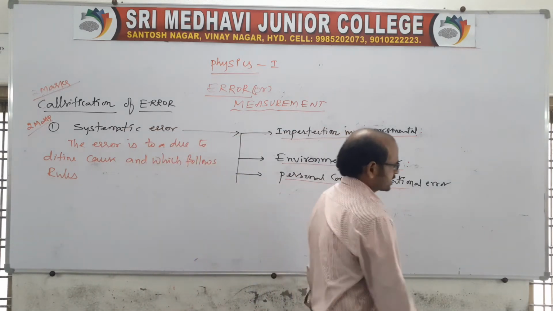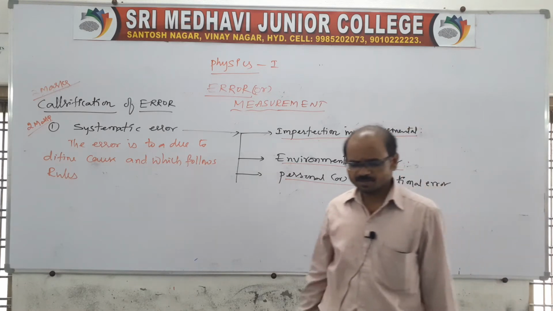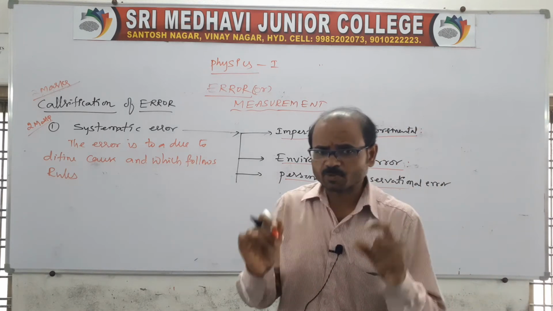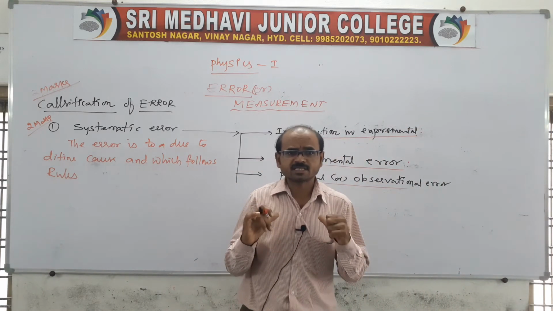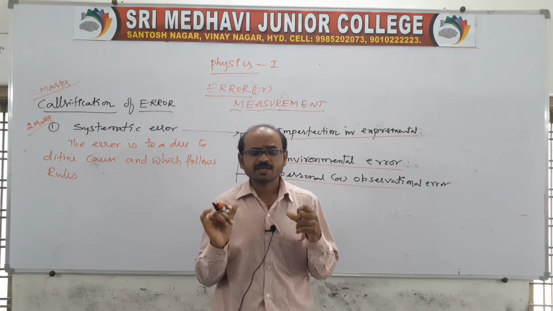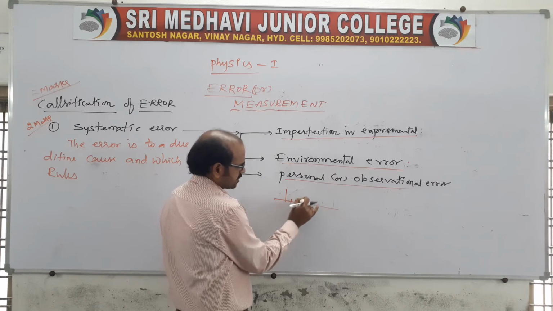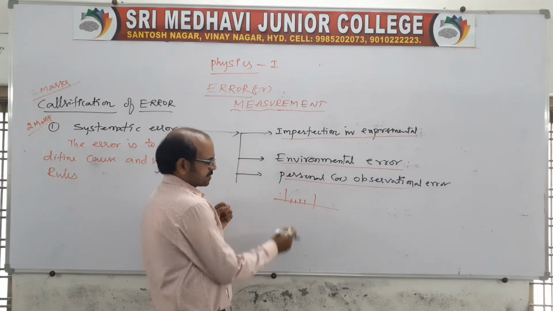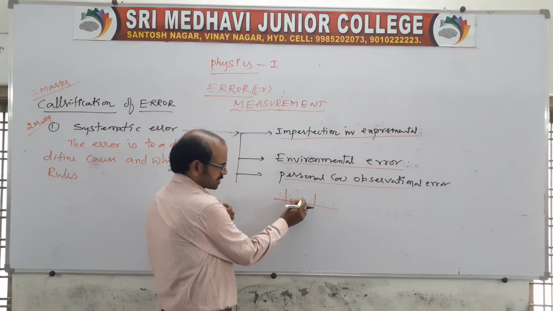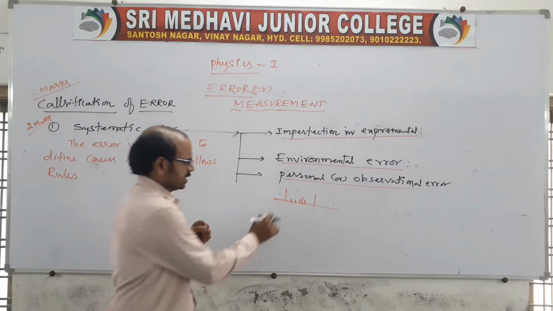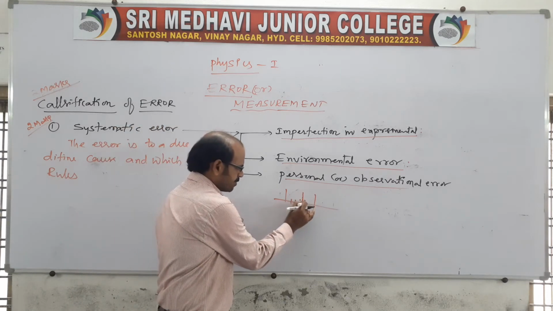Coming to the personal errors. Personal errors are our own errors while taking the readings. Suppose we are taking a reading using a scale, and the reading is between two lines like this. If I take the reading, it may be between these two lines.